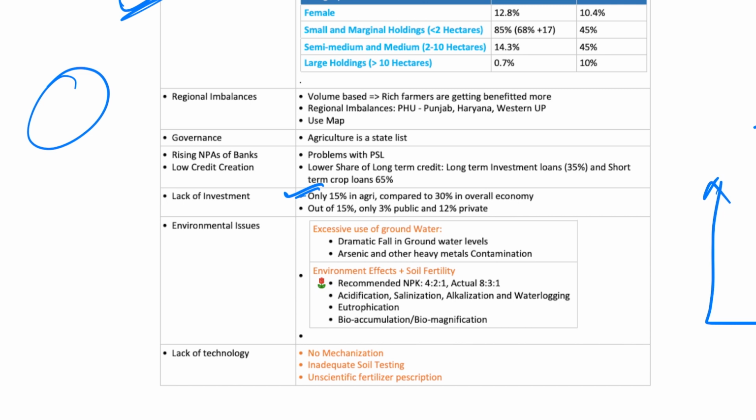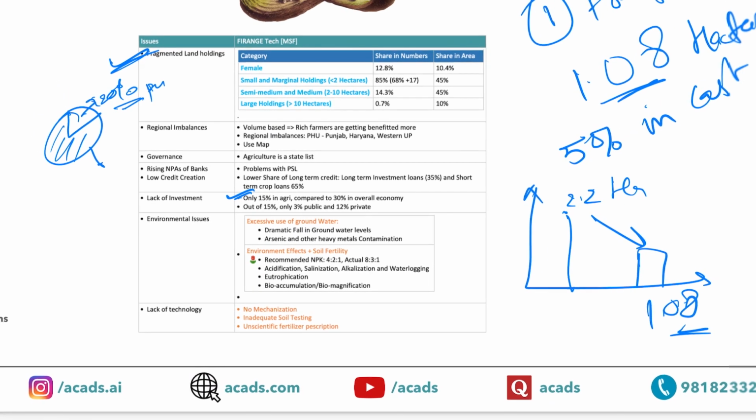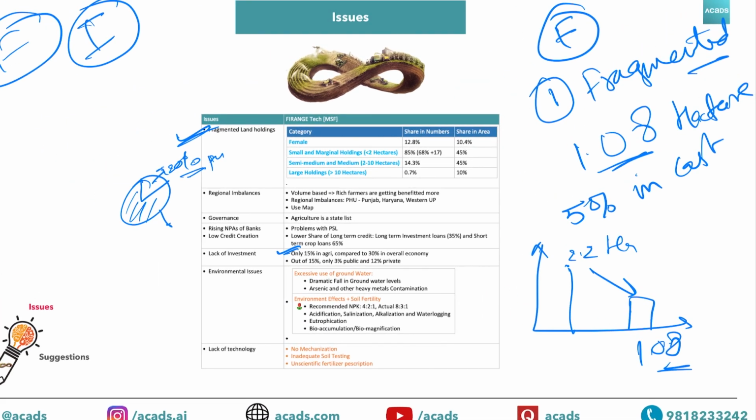So suppose 15, you have to divide it between 3 and 12, so this is around 20%. So of the complete investment in agriculture, 20% only comes from public sector, and this 80% is from private sector. Then FIR, R is for regional imbalances.